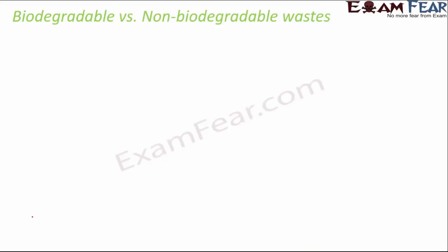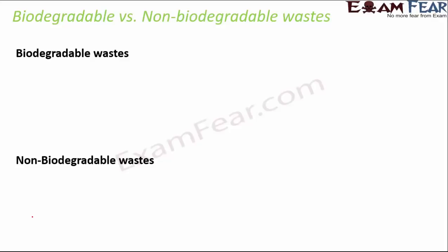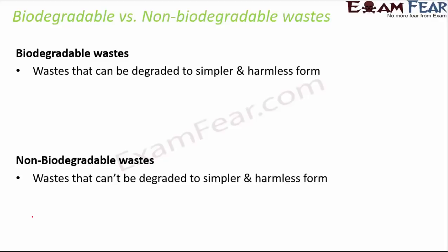Now, the last topic for this chapter is biodegradable and non-biodegradable waste. It's a very simple topic, but sometimes you are asked to categorize some substances into biodegradable or non-biodegradable. So, biodegradable is something that can be degraded or broken down into simpler and harmless form. Obviously, anything that can be broken down into harmless forms is always good. And something which cannot be degraded into simpler and harmless form is non-biodegradable.